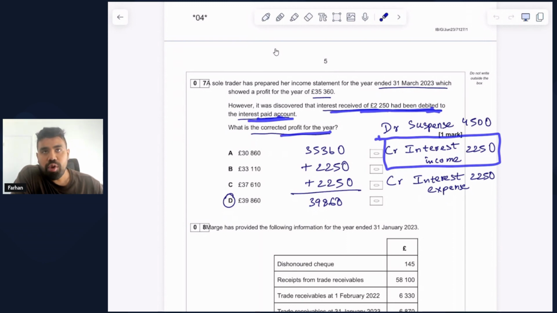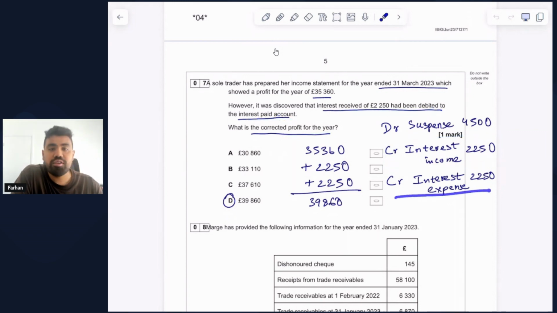So if we had treated this as an expense, we would have debited it when we recorded this transaction. But now that we have to fix it, we have to offset that debit which we have originally made, and therefore we would be crediting interest expense by 2,250.